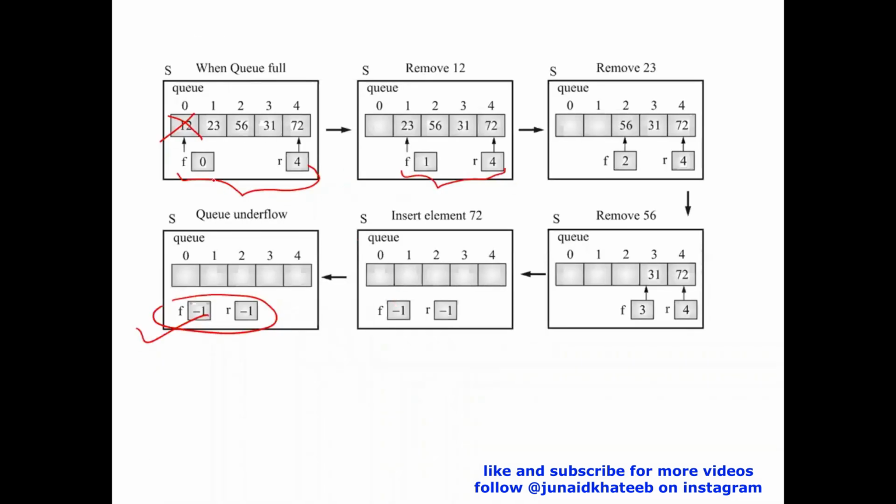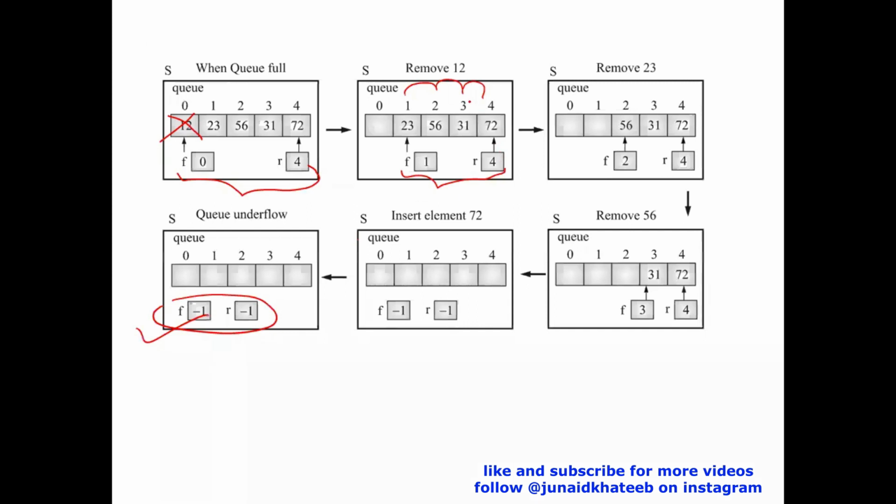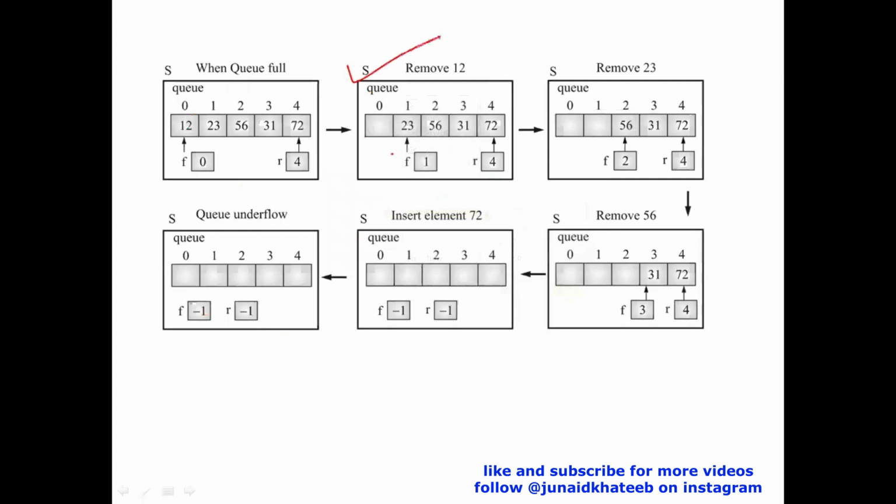Now observe this. I need to start at front and then keep going this way and start displaying the array. Now please look at this. In my display function, I'll first check whether front is -1. If yes, queue is empty. But suppose, let's take up an example. If you look at this second figure, this one, I'm talking of this one. So over here, front is 1 and rear is 4.